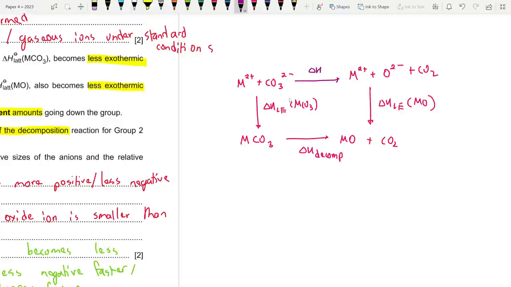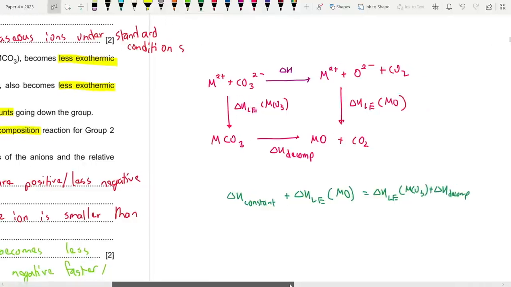So let's try to connect the arrows. What are the routes? One route is this one, the other route is this. Okay, so can I just write them down? Can I write this del H value, which is constant, plus del H lattice enthalpy of oxide is equal to del H lattice enthalpy of the carbonate plus del H decomp. This is our Hess cycle ultimately.